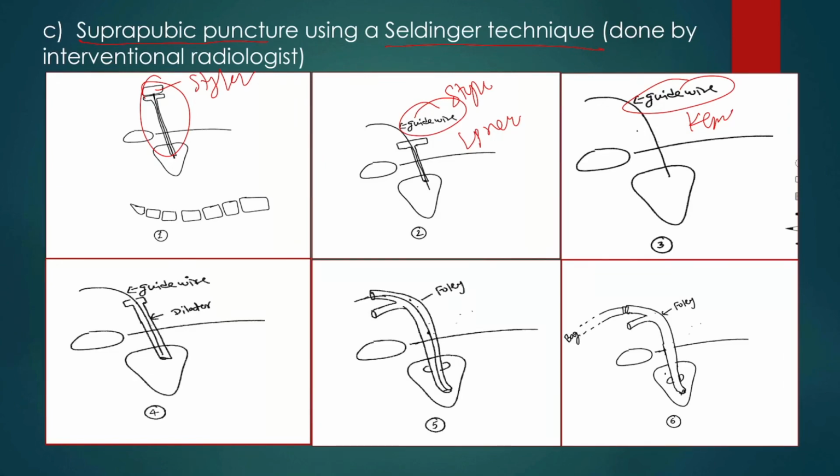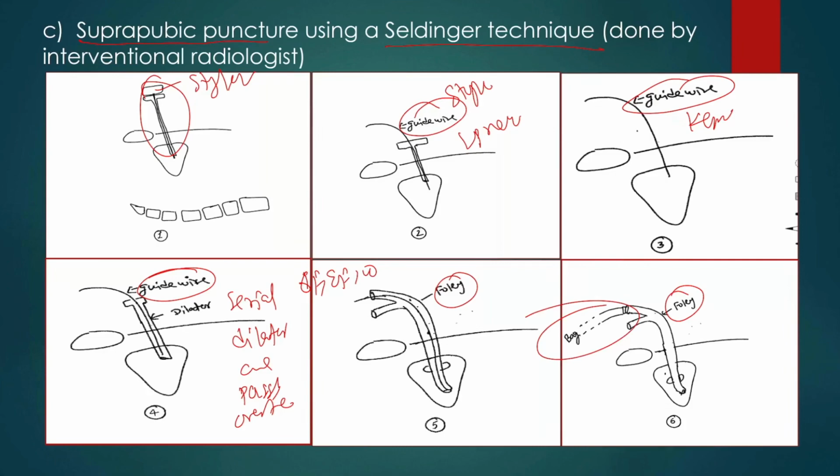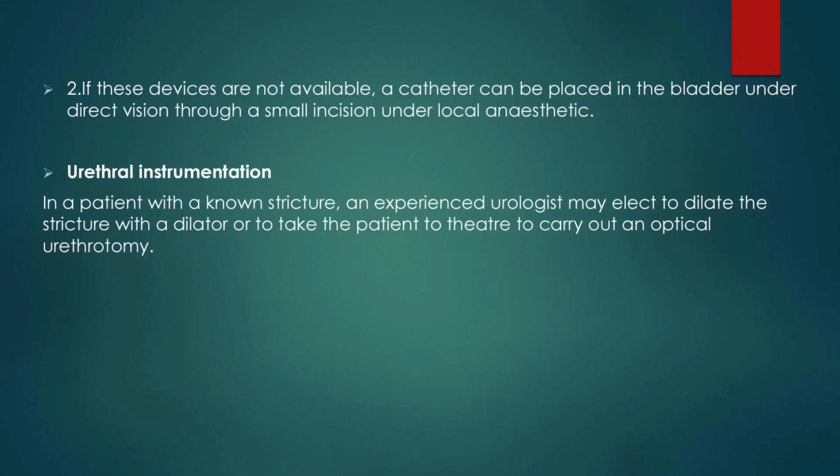Later, serial dilators are passed over the guide wire. Initially 6 French, 8 French, 10 French, and later the Foley is rolled over the guide wire, the guide wire is removed, the balloon is inflated and the urobag is connected.